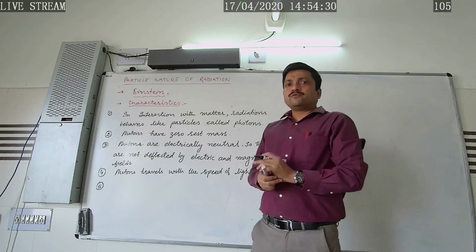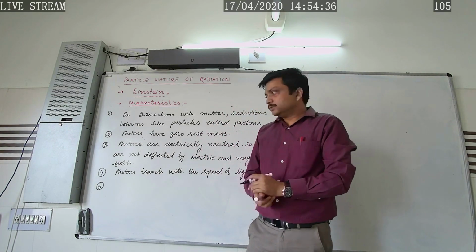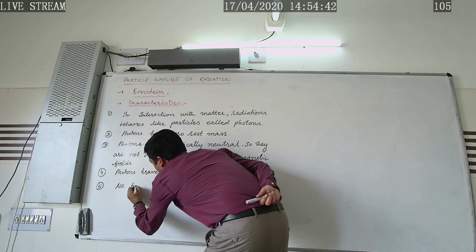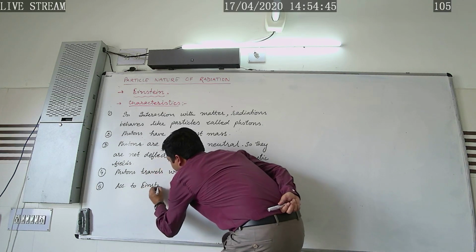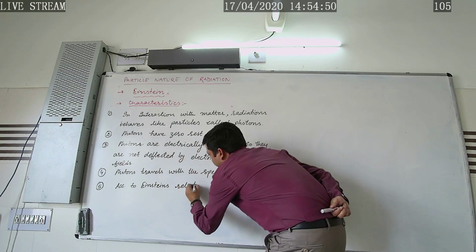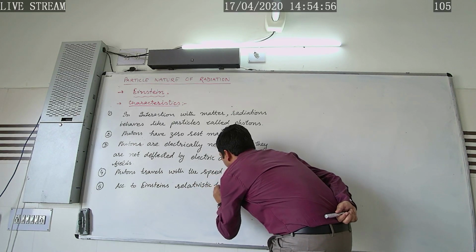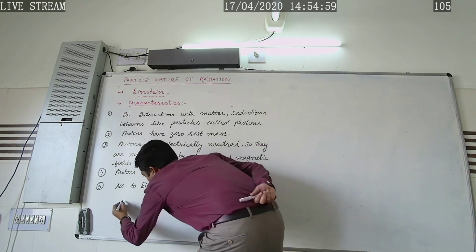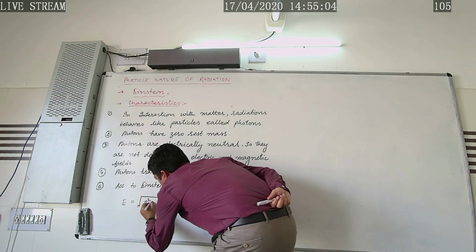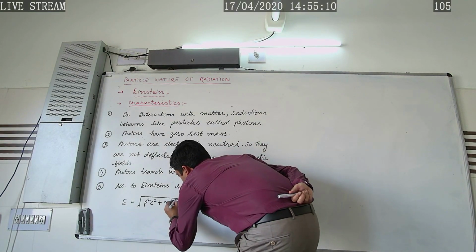What about the energy and momentum of photons? The energy of the photons, according to Einstein's theory of relativity or relativistic formulas, is given by E equals square root of P square C square plus m naught square C raised to power 4.